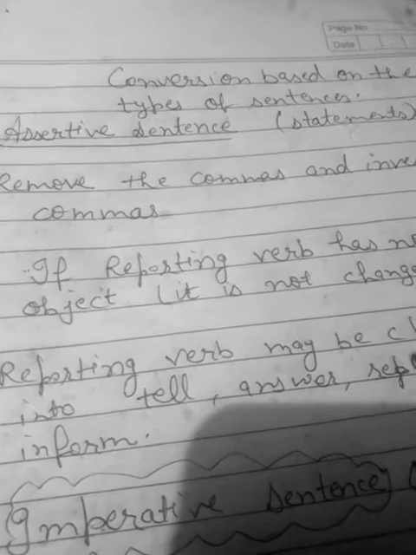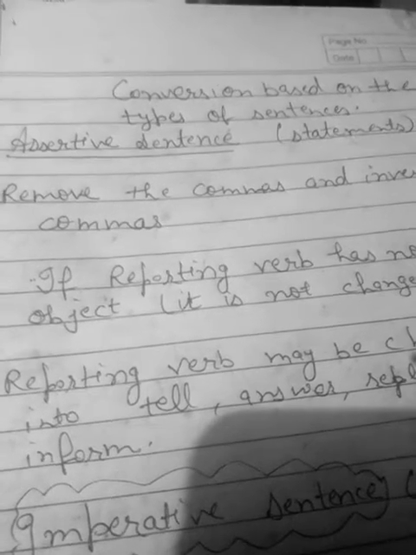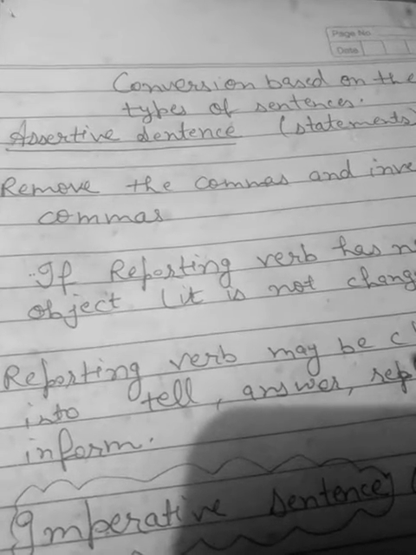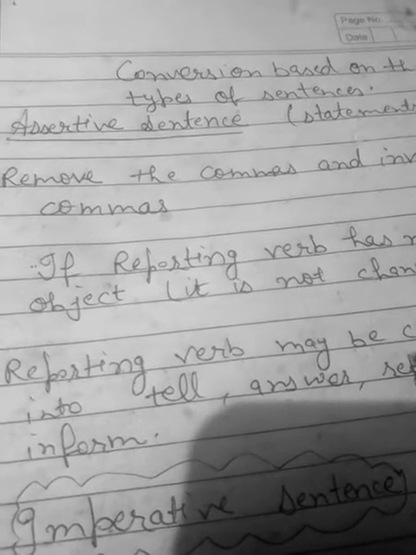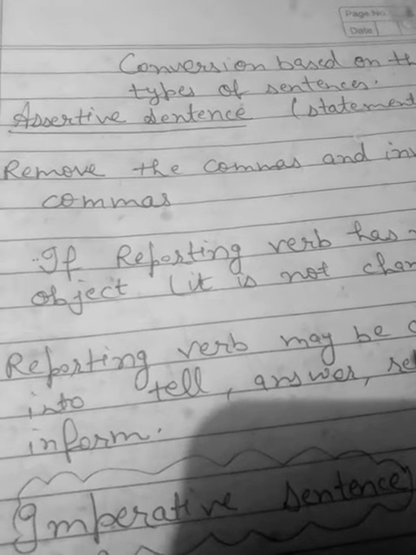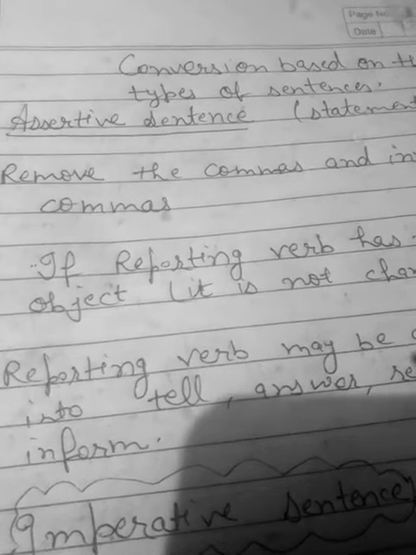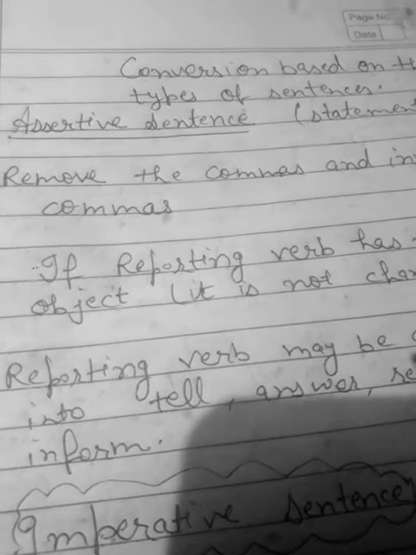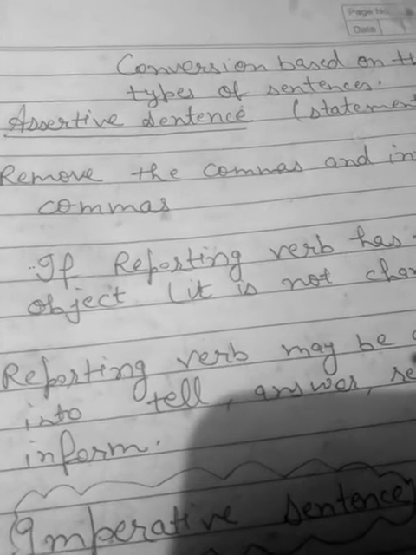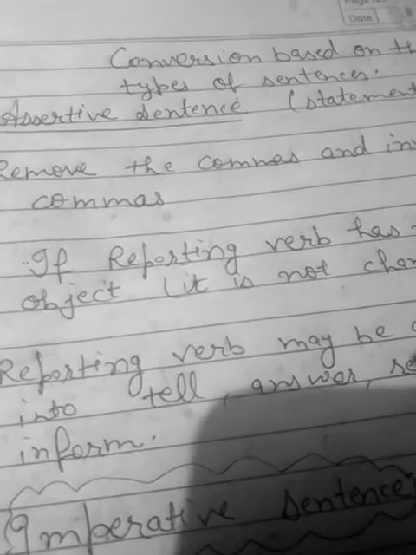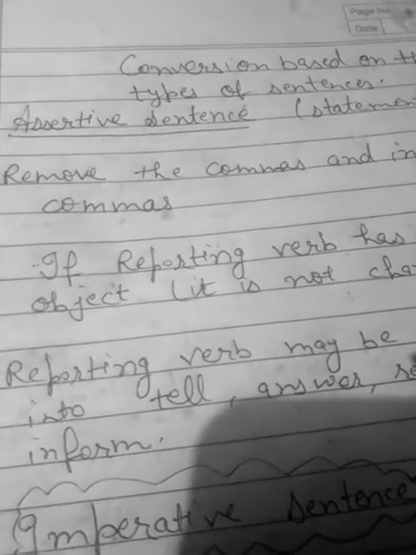connected with conjunction. The 2 parts in direct speech are reporting verb and reported speech. When it is changed into indirect speech, the 2 parts of the sentence, reporting verb and reported speech, are connected by one conjunction that.